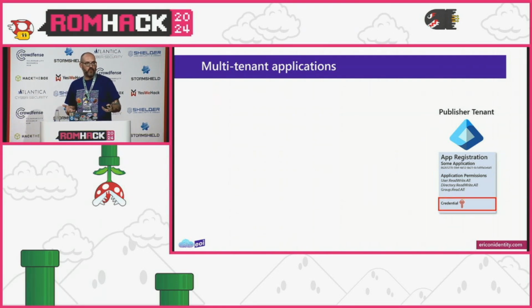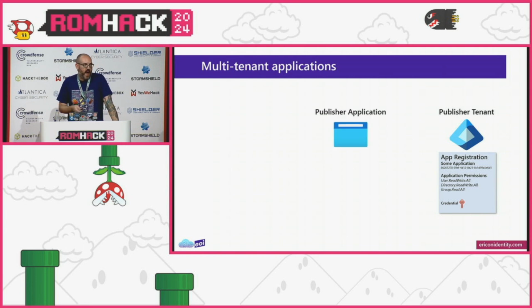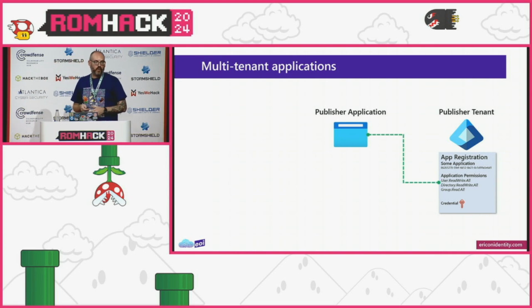And then I assign credentials to it. This can either be a secret, which is effectively just a password for an application, or we can use asymmetric keys, so certificates or whatnot, for authentication within Entra. Then I go build my actual application. It doesn't matter if it's running in Azure, AWS, on-prem, or Kubernetes. You have that application, and there's a relationship here because that app has the client ID. It's also going to have your tenant ID and these credentials, and now it's able to authenticate to Entra.